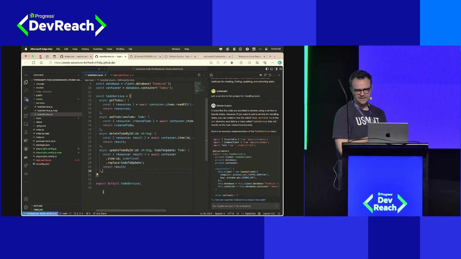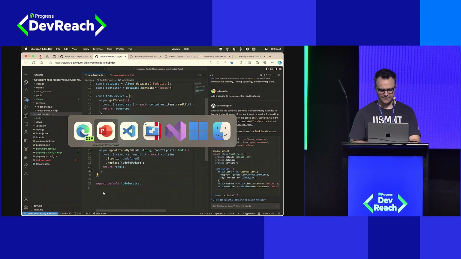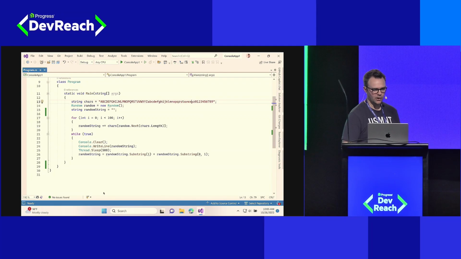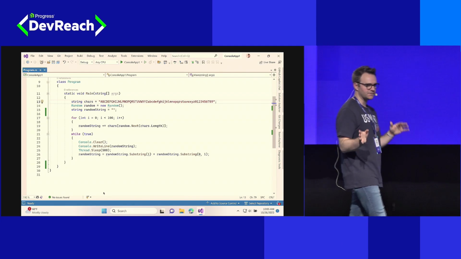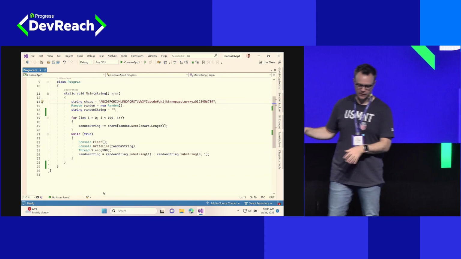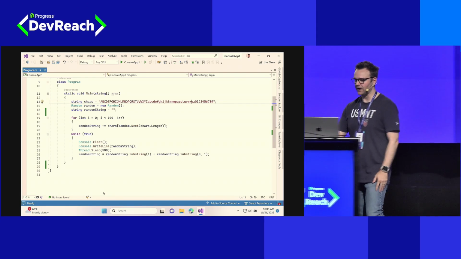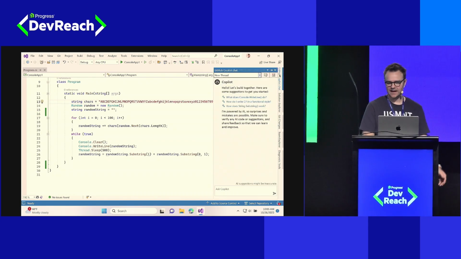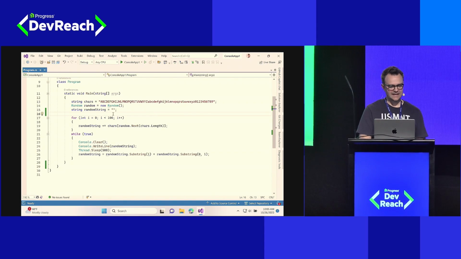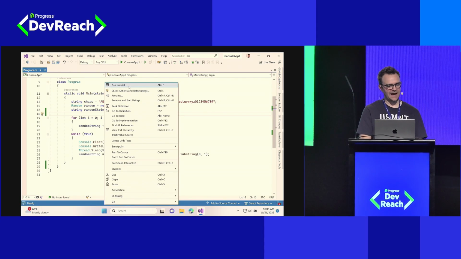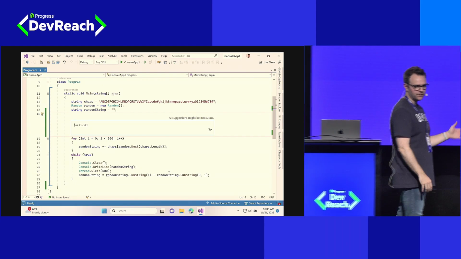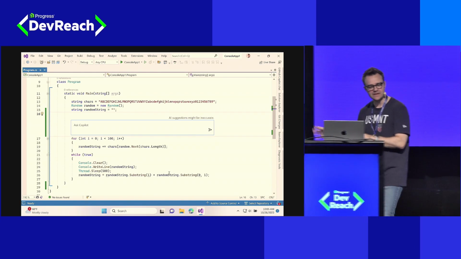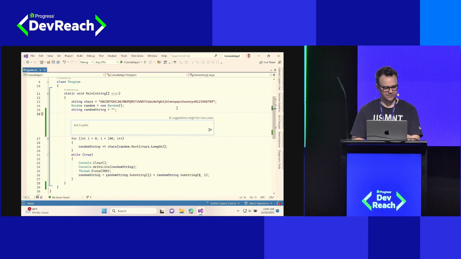Make sense? Last demo here, and then we'll get to our wrap-up. For the last demo, I'm going to jump over to Visual Studio 2022. Everything we've done so far in Copilot in Visual Studio Code, you can do in Visual Studio. We have our GitHub Copilot chat sidebar, which you can interact with. We have our inline chat, which if you right-click, you can see Ask Copilot, and the keyboard shortcut is Alt+/ to get the inline chat just like we've had before. So all of that's here. We're not going to repeat that because it's the same thing in a different context.